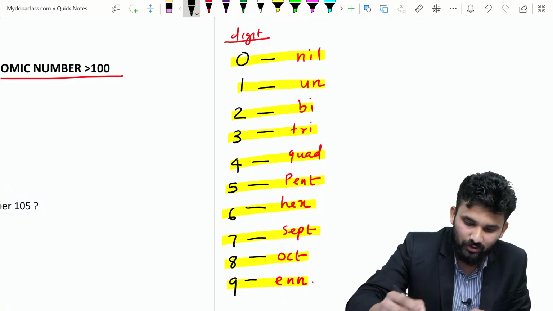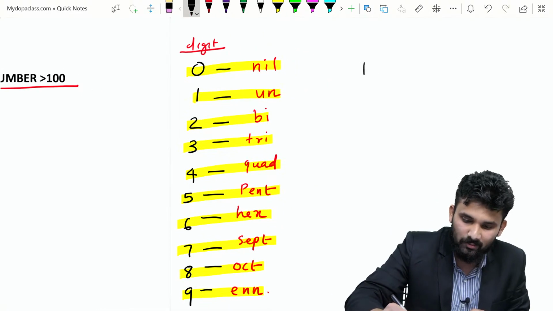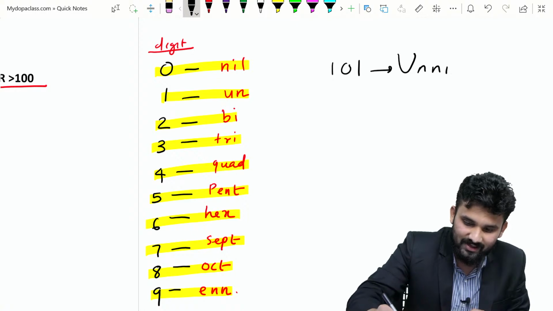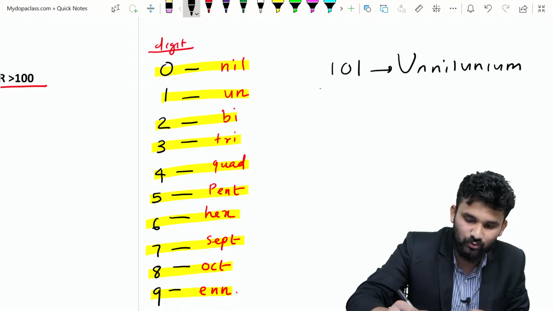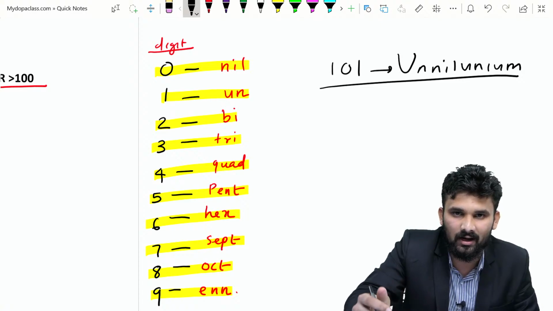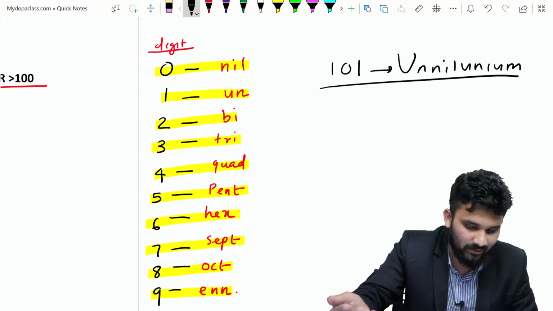If you want to name atomic number 101, what is 1? That is un. So you put un here. And what is 0? 0 is nil. And what is 1? That is un. After that you add ium, and you will get the IUPAC name. 101 is unnilunium. You get the idea? Okay.